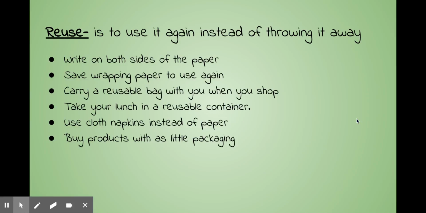Here are some ways you can reduce and reuse. Write on both sides of the paper. Save wrapping paper to use again. Carry a reusable bag with you when you shop. Take your lunch in a reusable container instead of a brown paper or plastic bag. Use cloth napkins instead of paper. And buy products with as little packaging as possible.